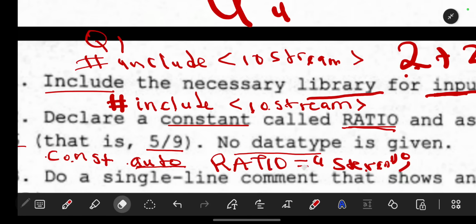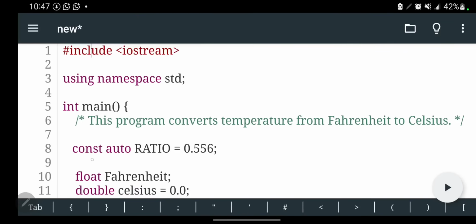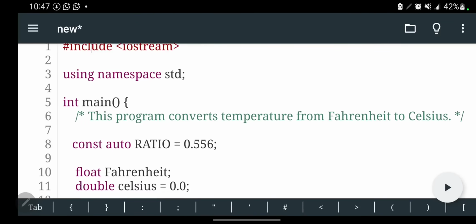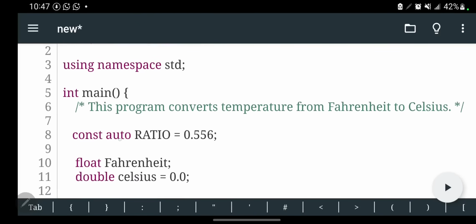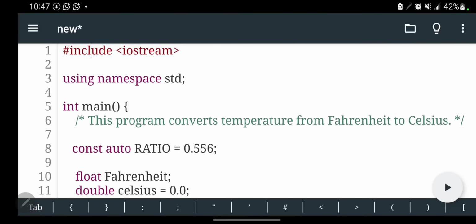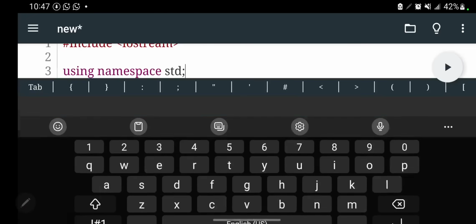So when you say auto, it means no data type is given. It represents any data type that is appropriate. So we have const auto ratio, which should be equal to 0.556. If you run this program, it will be able to run.